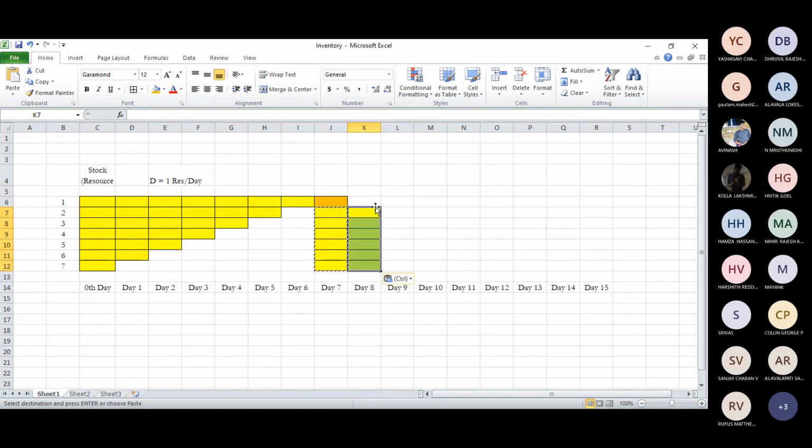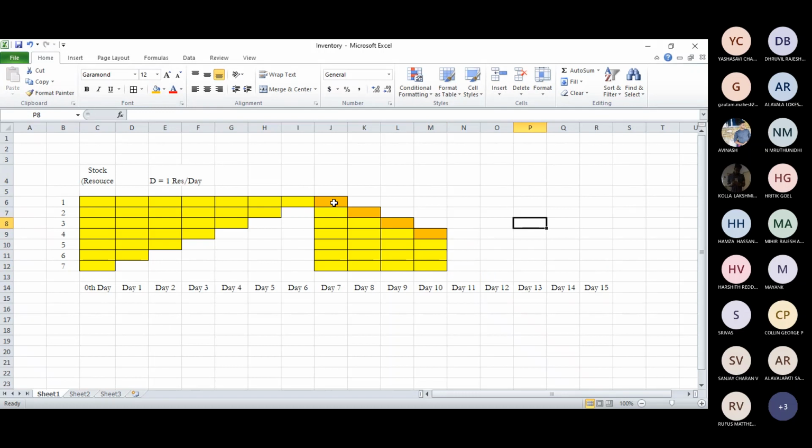The next day it will be like this: 1 gets sold like this, and 1 gets sold like this, and 1 gets sold, and something like that. So this is typically the inventory, right?